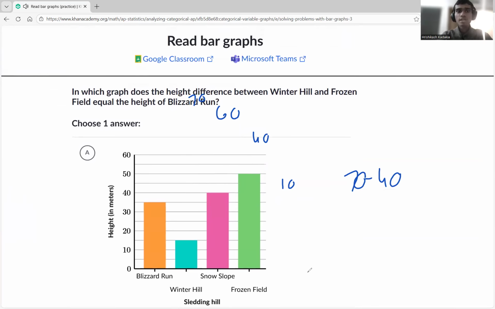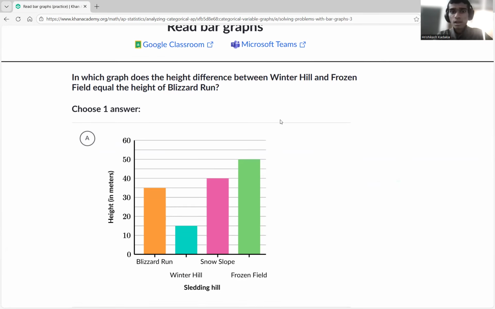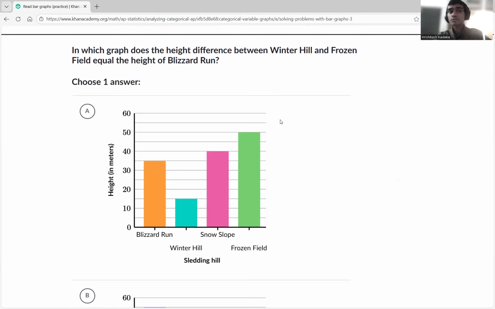Now they're asking us, in which graph does the height difference between Winter Hill and Frozen Field equal the height of Blizzard Run? Yes. Now for this one, what we do basically here is the height difference between Winter Hill and Frozen Field, two different locations, two different sledding hills. We're going to see the difference between both of them should equal the height of Blizzard Run. Now what do we do?